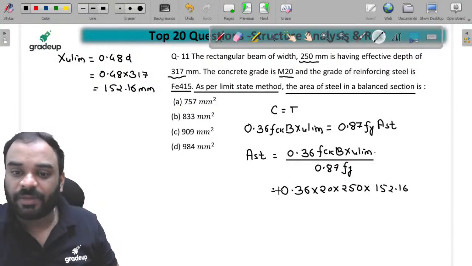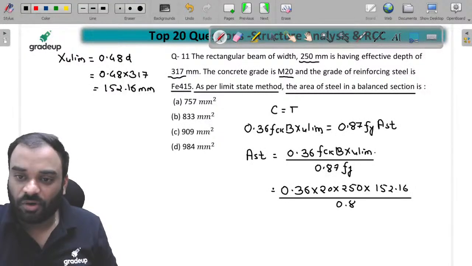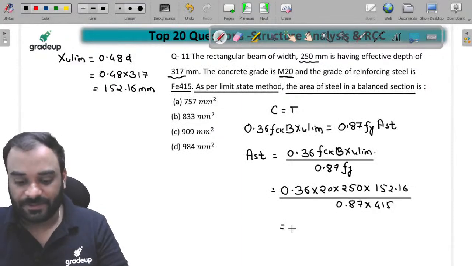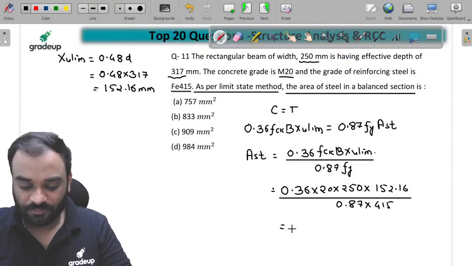Right? Let's put this value, 152.16 divided by 0.87 fy. Now what is left in this? I think all of you are able to understand. Tell me guys, quickly write in the comment, did you understand? All of you are able to understand this question or not?